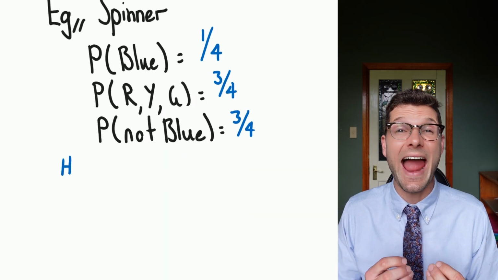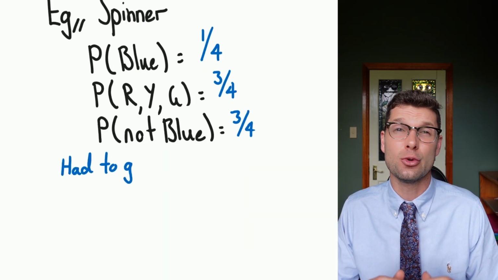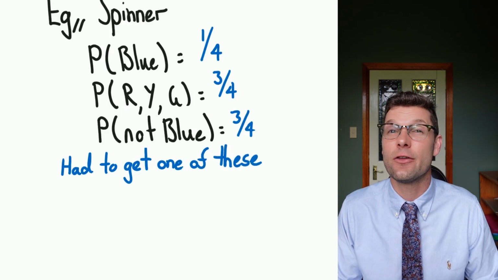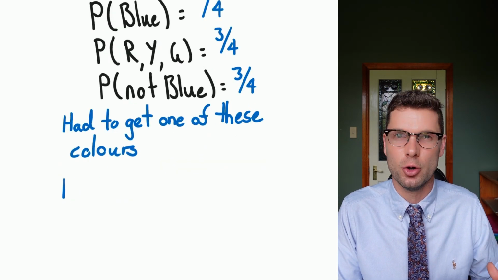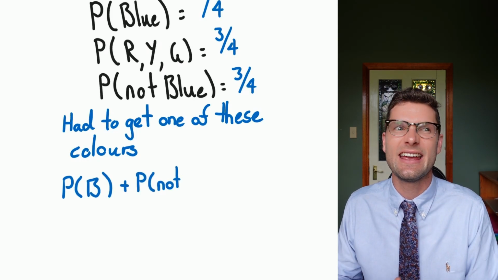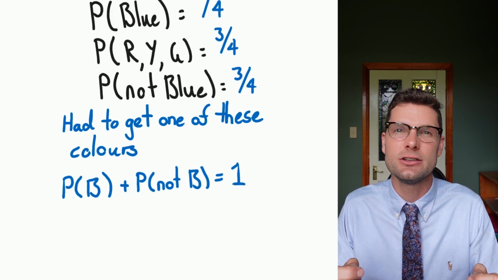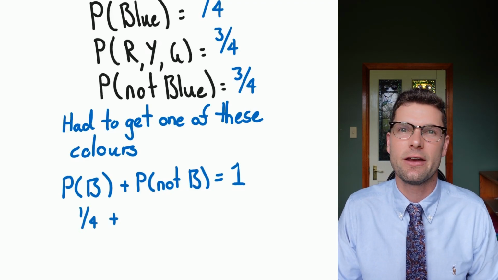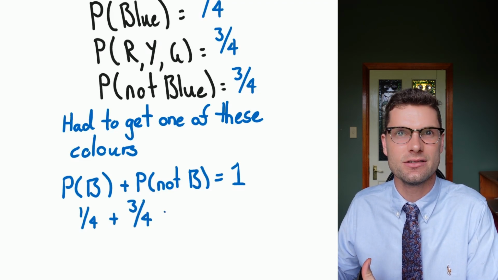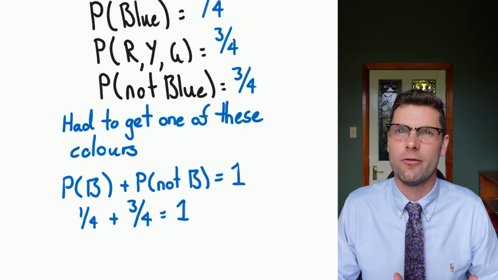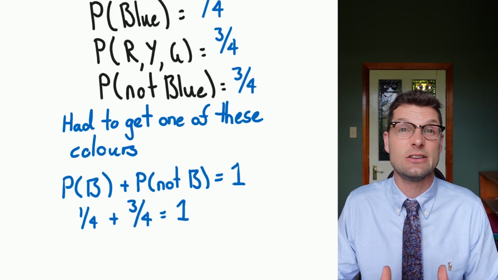And so because I absolutely had to get one of these colors, there were no other options, I can say that the probability of getting blue plus the probability of not getting blue is equal to 1. It is certain. And mathematically, we could say that a quarter, which is the probability of blue, plus 3/4, or the probability of not getting blue, is equal to 1. That would be 4/4. So mathematically, this works as well.